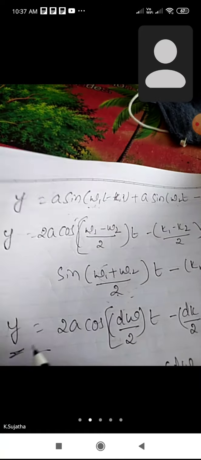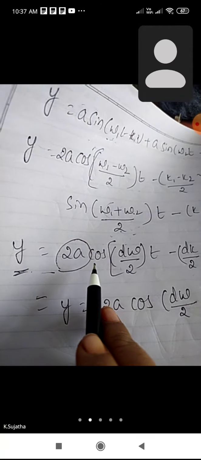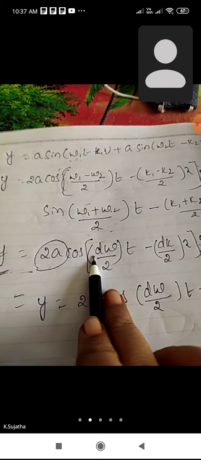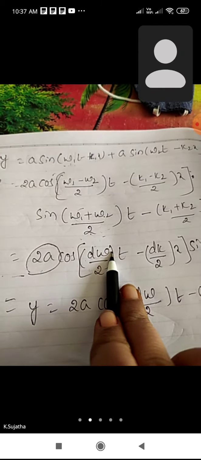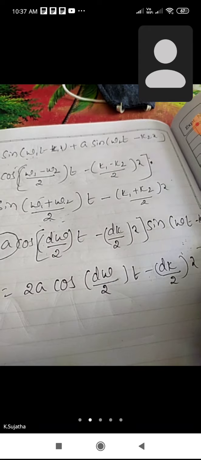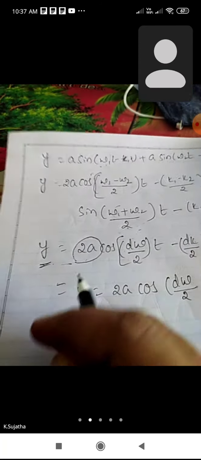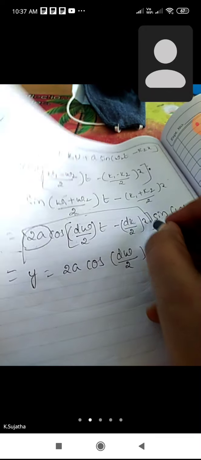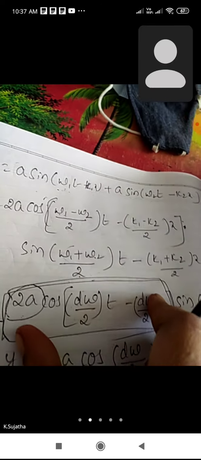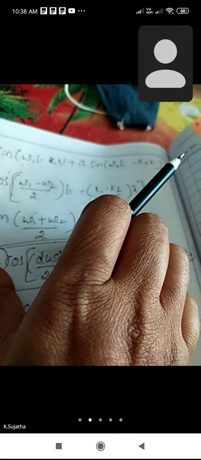This is in the form of y is equal to a into sin(omega t minus kx), the displacement of a wave. So in this, the total cos term is considered as the amplitude, multiplying sin(omega t minus kx).